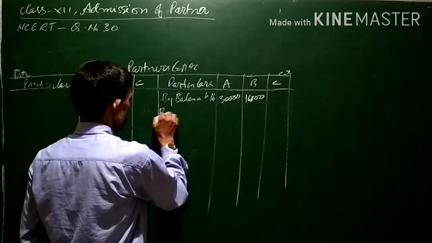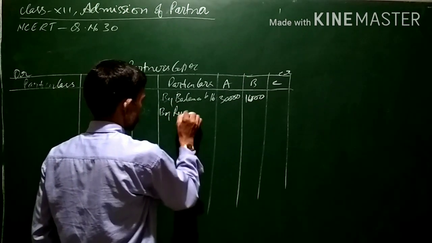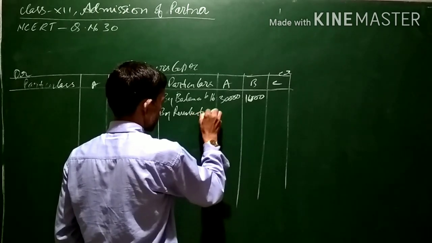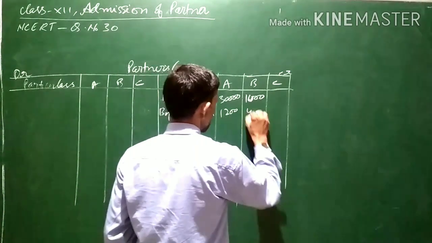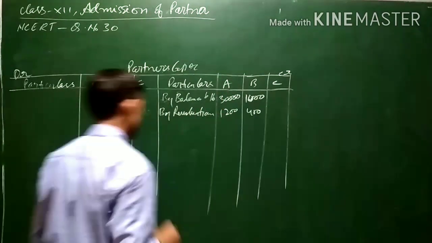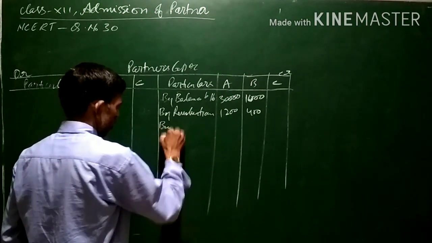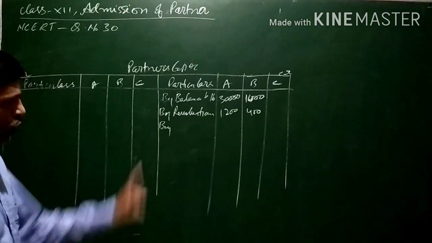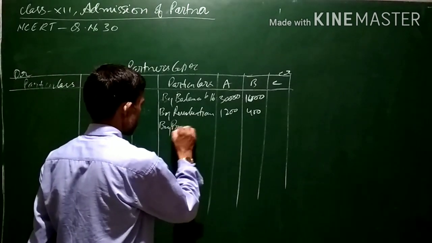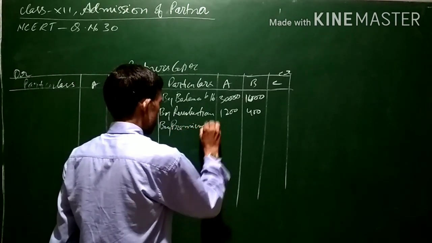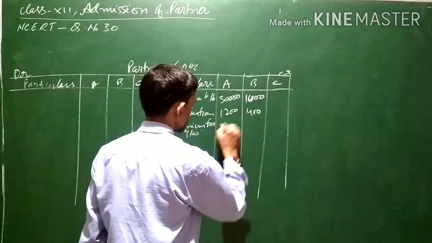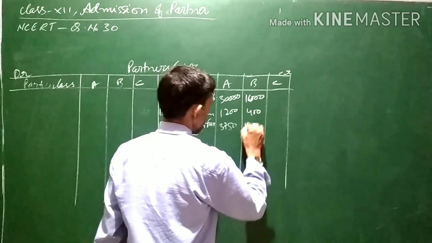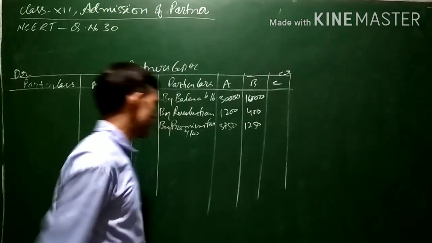Again, there was gain on revaluation, which will also be transferred to the partners' capital accounts, and the gain was 1,200 and 400. Next, the premium for goodwill was also transferred to the partners' capital accounts. The premium for goodwill was 3750 and 1250.